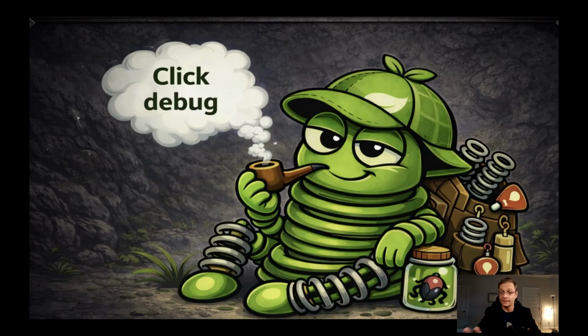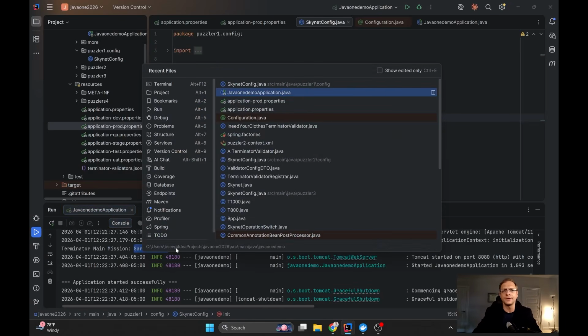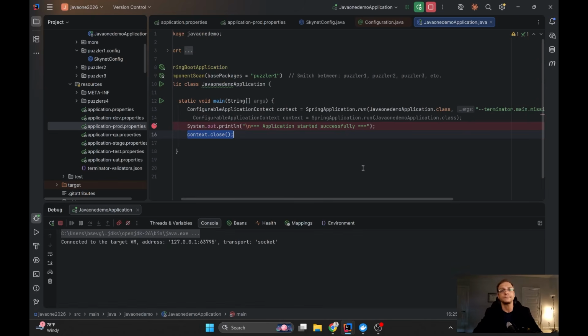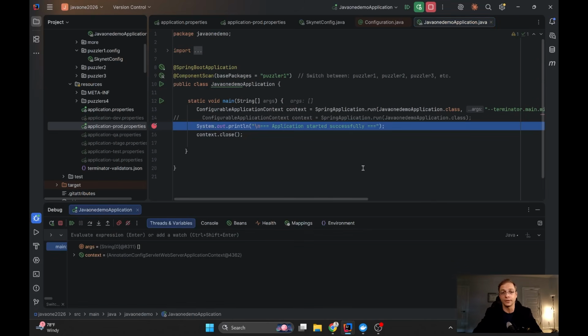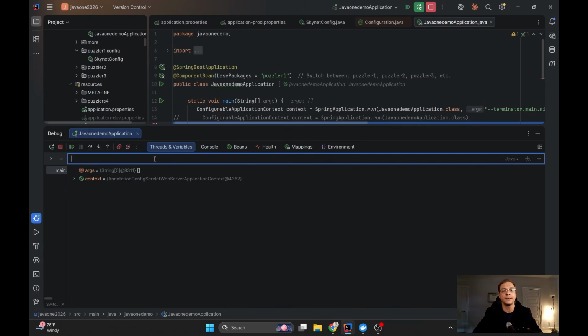We will click the debug button. And actually it doesn't even matter where I will stop. So let's click debug and let's see what's going on inside the context. First of all, I want to show you that here you can type any bean, but about the beans we will talk a little bit later.